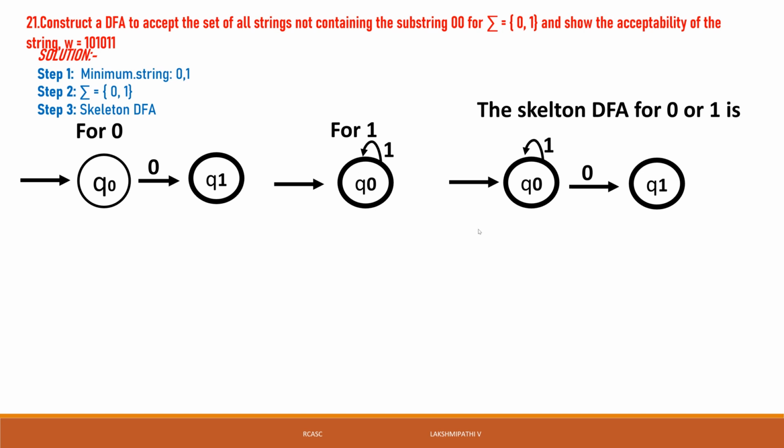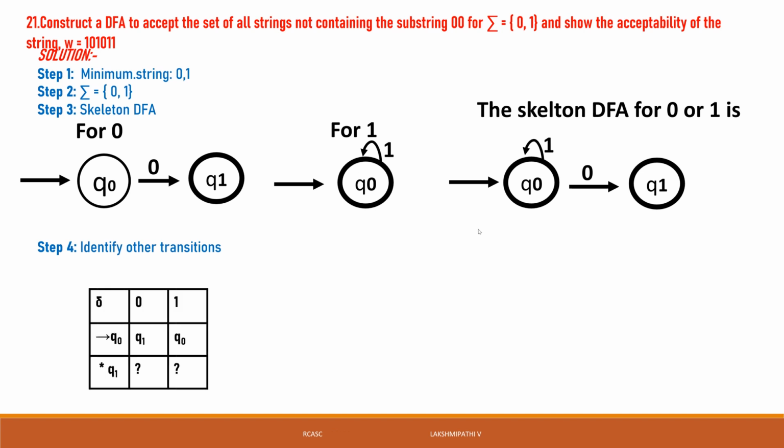Here the undefined transitions are the transitions of Q1. Q0 of 0 is Q1, Q0 of 1 is Q0 only. Q1 of 0 and Q1 of 1, we don't know yet. Then Q1 of 0 is Q2.